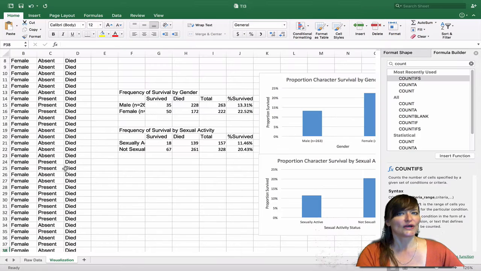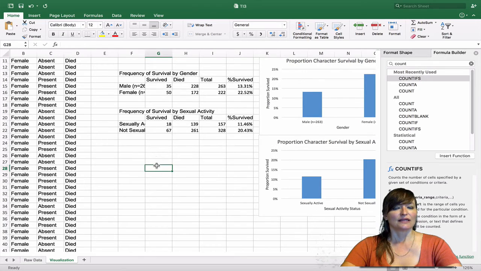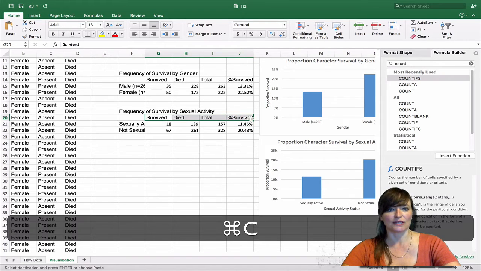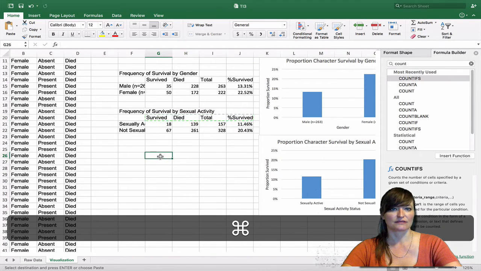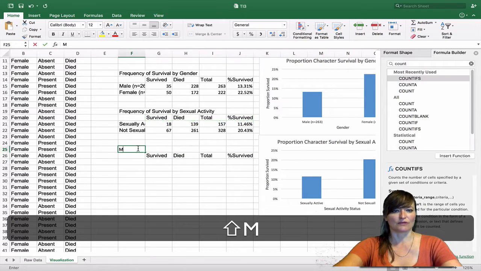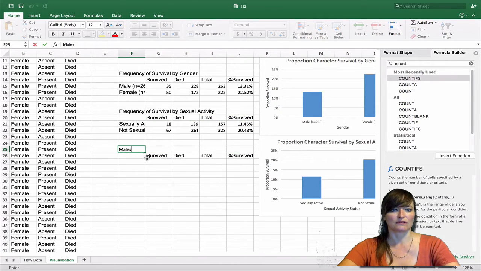Let's find out. We're going to need a contingency table that is survival by gender and sexual activity. There are a couple of ways of doing this, but it's probably easiest just to think about it as two separate 2x2 tables. Let's start by focusing on the males. We're going to copy the levels of the outcome variable and then the total and the percent. Let me make a note that we're looking just at the males right now.